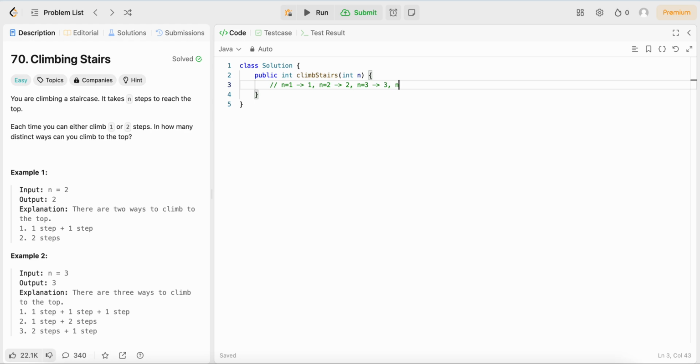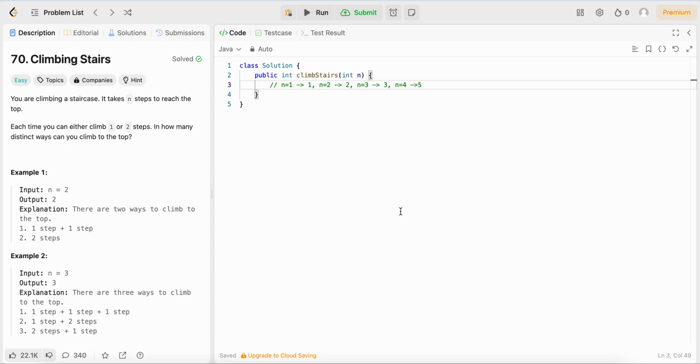We could continue this sequence because if n equals 4, we would have 5 ways to climb. If we were to list them out, we would have the possibility of climbing one step, one step, one step, one step, and then we can do 2 steps twice, and then we can do everything in when n equals 3, where we had 1 step plus 2 steps, and then we would add another 1 step, and then ditto for this third possible way of generating 3 steps when n equals 3.